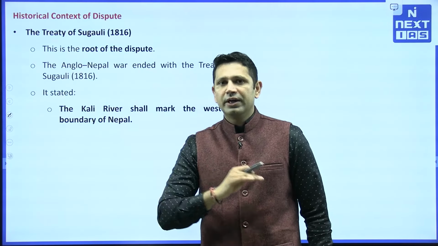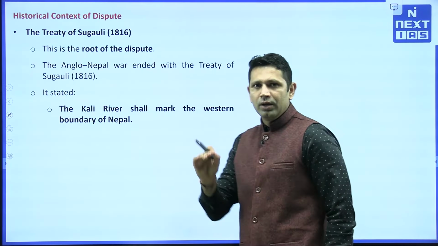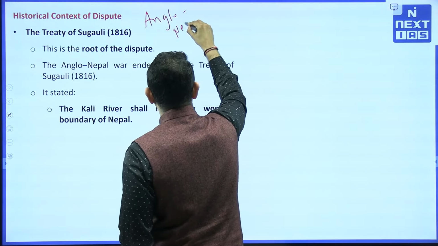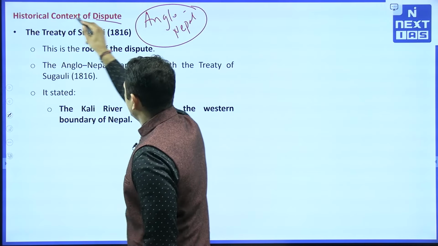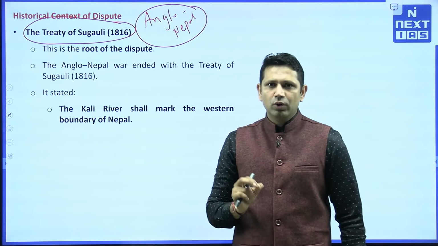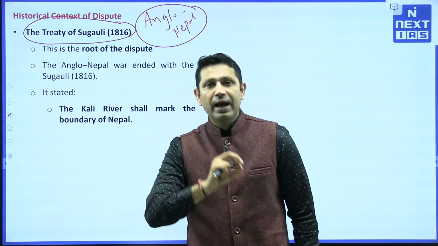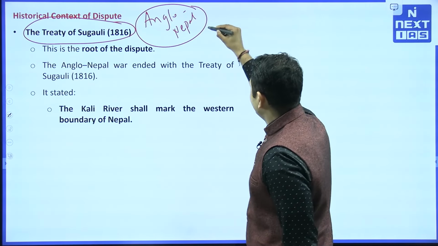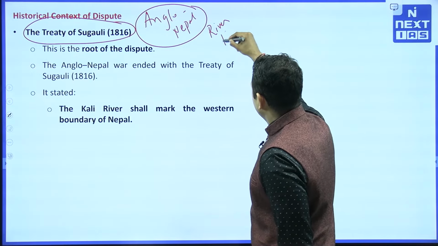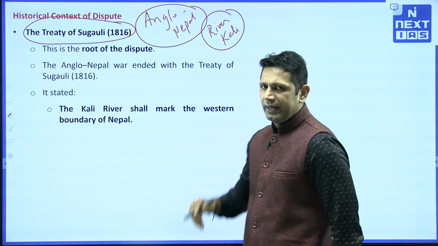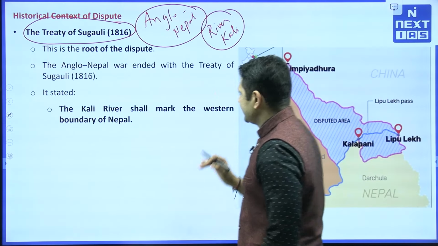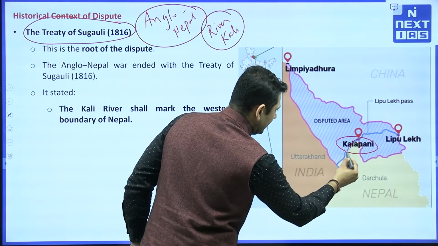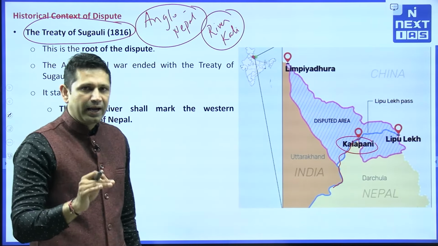Now let's go to the historical background of this issue. We had an Anglo-Nepalese war, and that war ended with the Treaty of Sagauli. This Treaty of Sagauli demarcated the boundary line between Nepal and the British-occupied territory of India, and it said that the river Kali will be the boundary line between India and Nepal. If we see on the map, this river Kali originates from Kala Pani and forms the boundary between India and Nepal.